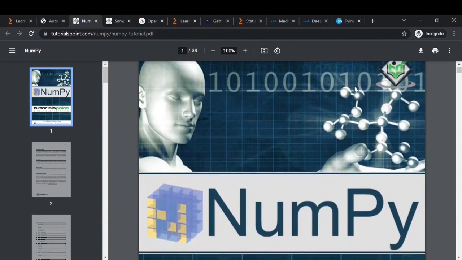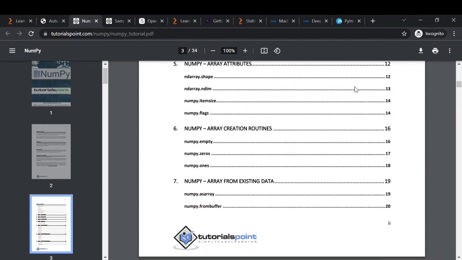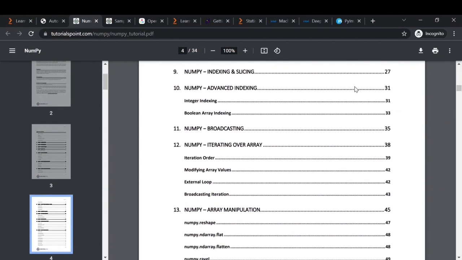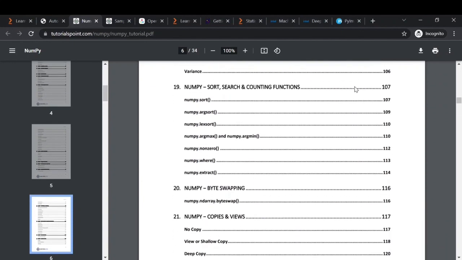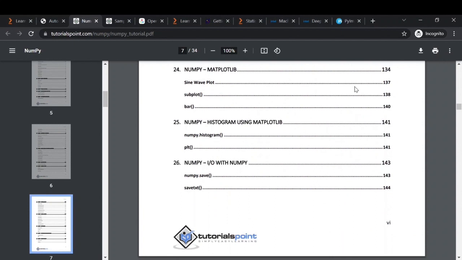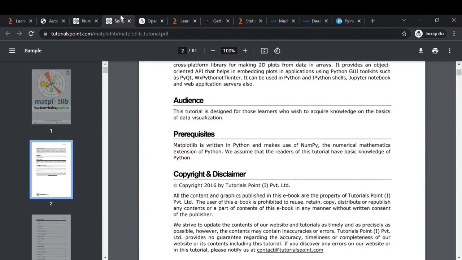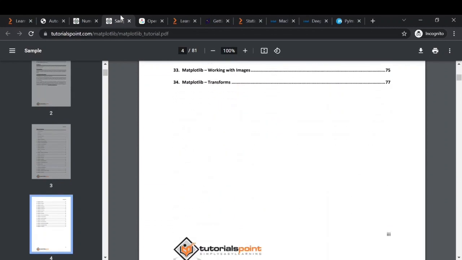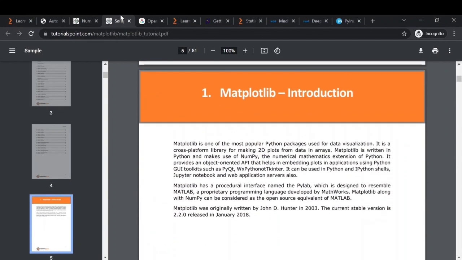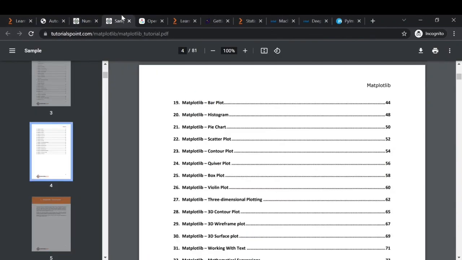To learn NumPy, I referred this PDF. It's a bit old, but I'm sure most of the functions of NumPy are the same, so you can refer to this book. It's not a very lengthy book and is hardly 140 pages, so you can refer to this. For learning Matplotlib, you can refer to this book from Tutorialspoint again. It also has hardly 77 pages. All these books will give you pretty good knowledge of Python, NumPy and Matplotlib.